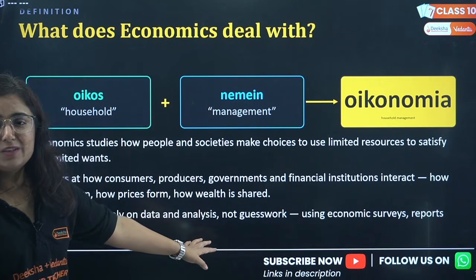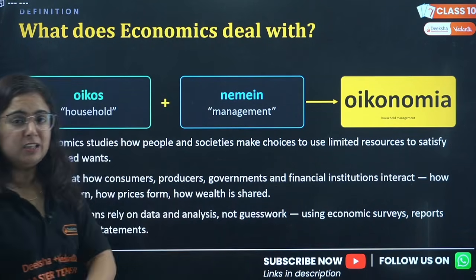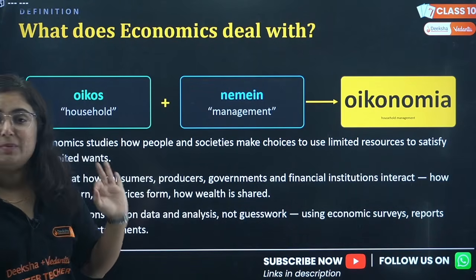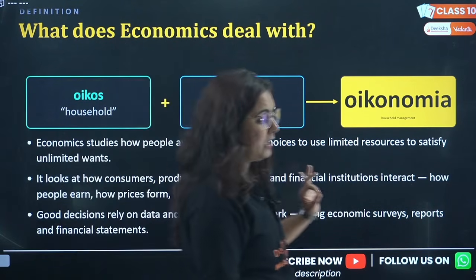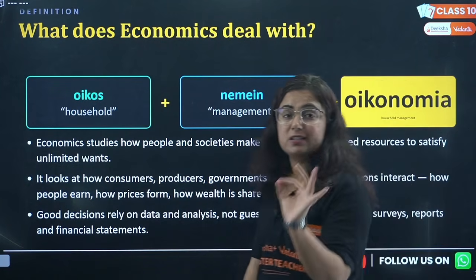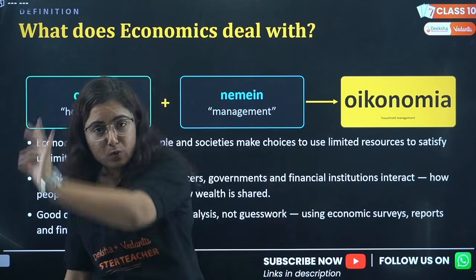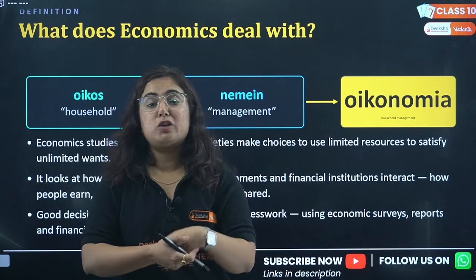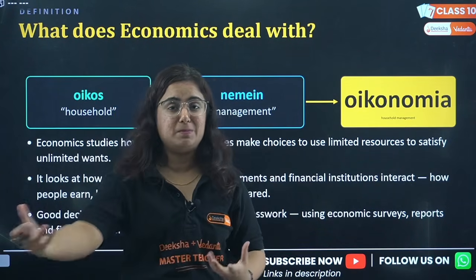No guesswork is going on. Economic surveys are being conducted, reports are being presented, and financial statements are being given. Like, we are being told every time that the financial year starts from the month of April to March. What's that financial year? Basically, to calculate all the revenue as well as the expenses.